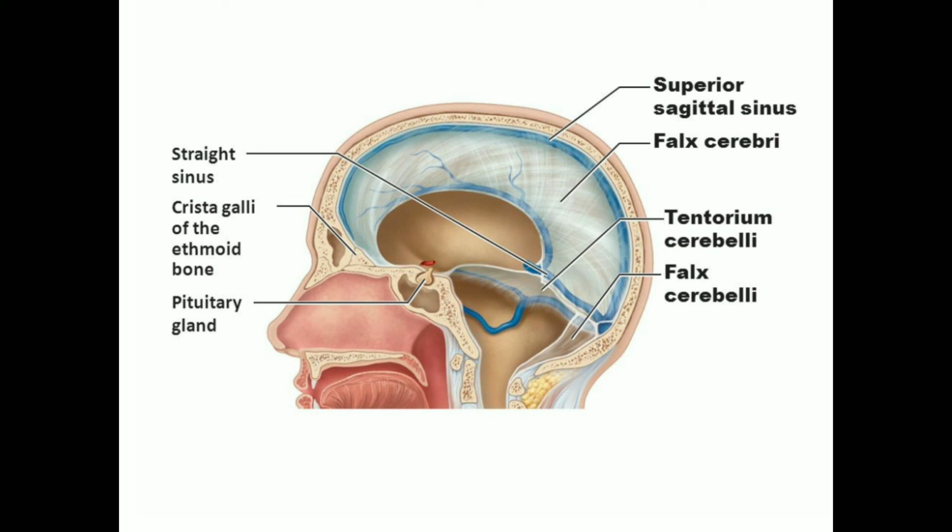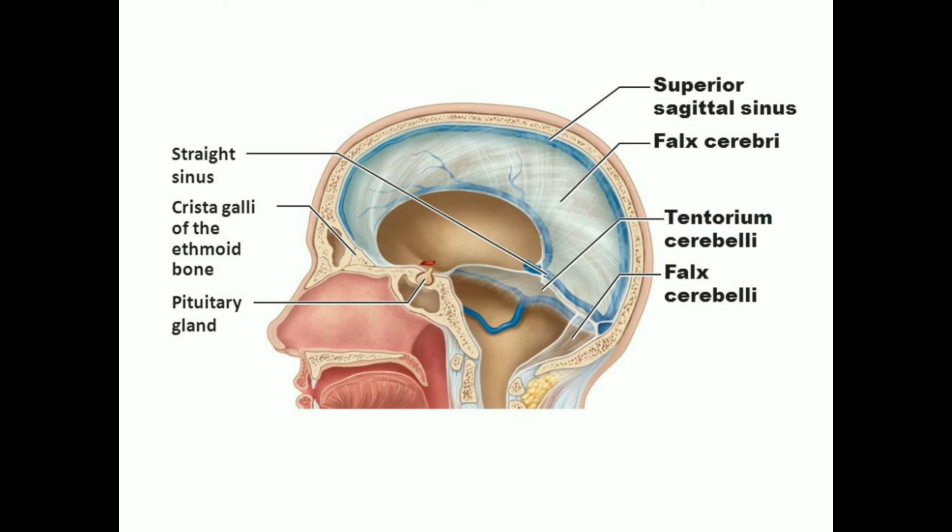Next, the one more you're seeing here is called the diaphragma sellae, a circular fold of dura mater which overhangs the pituitary fossa. You can see the pituitary gland, and it is attached to four clinoid processes. So the pituitary gland is enclosed by a fold. That fold is called the diaphragma sellae.